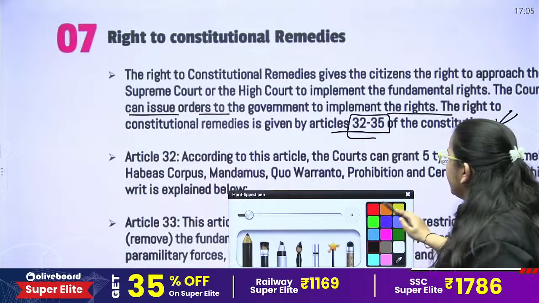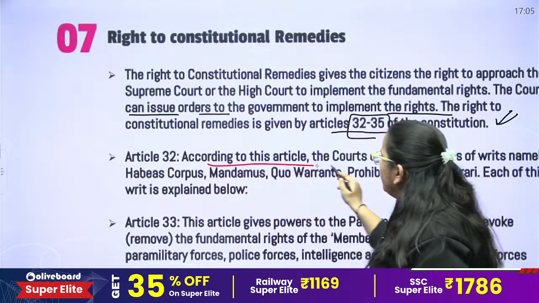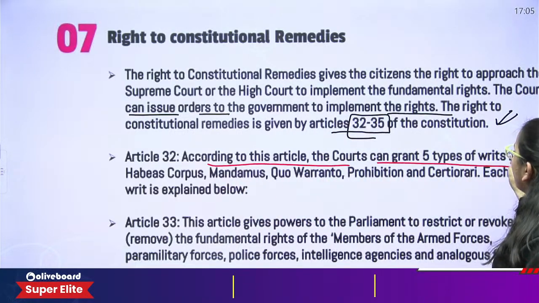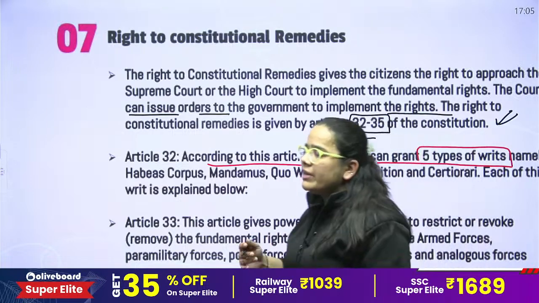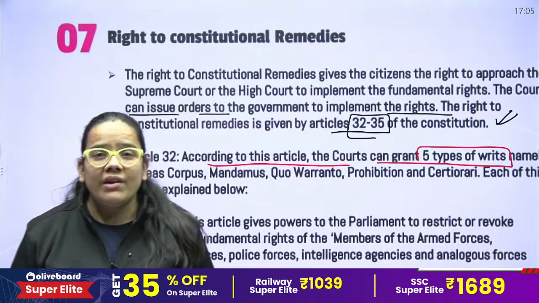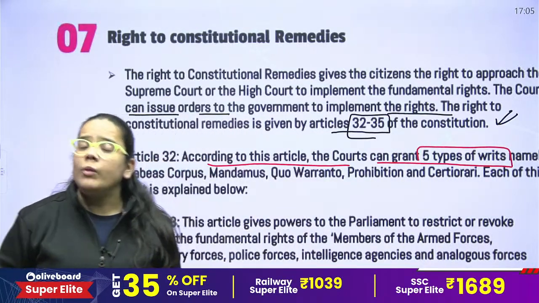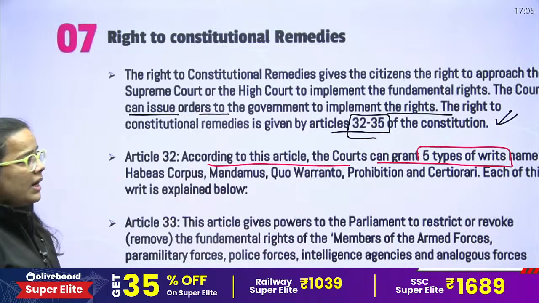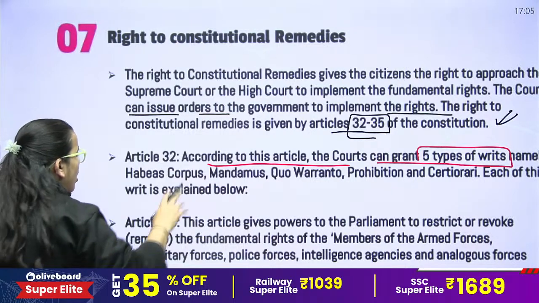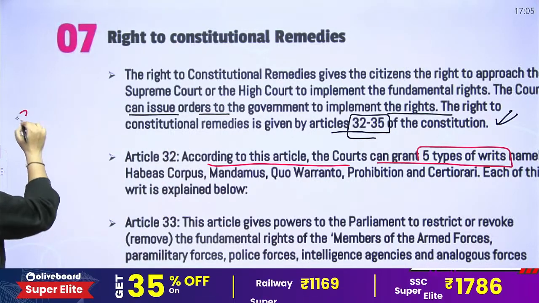According to Article 32, the courts can grant 5 types of writs. Sometimes they can ask you how many writs can be issued by the Supreme Court or the High Court. The Supreme Court and the High Courts can issue 5 types of writs.